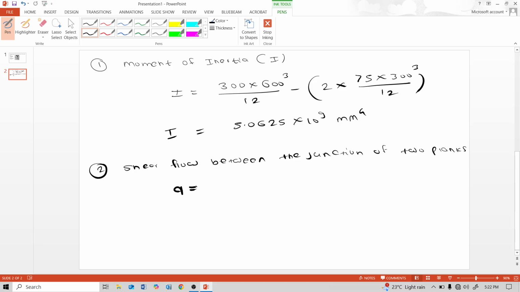Shear flow is denoted as q is equal to SAy upon I. Yes, they have given us in the numerical 100 kilonewton.